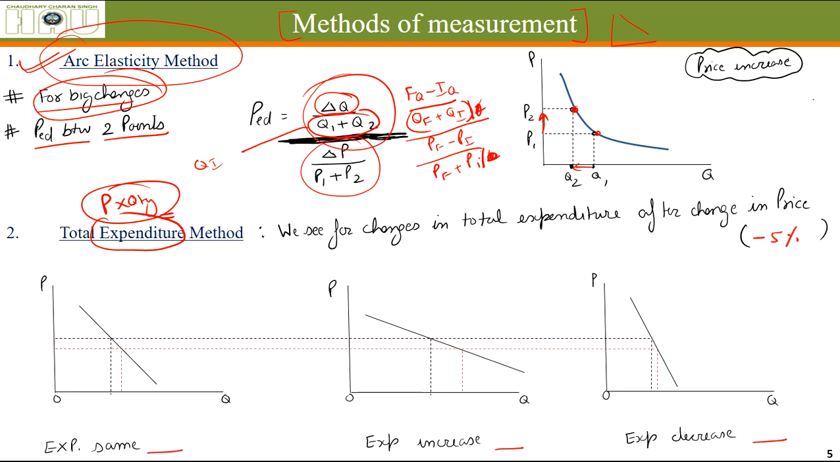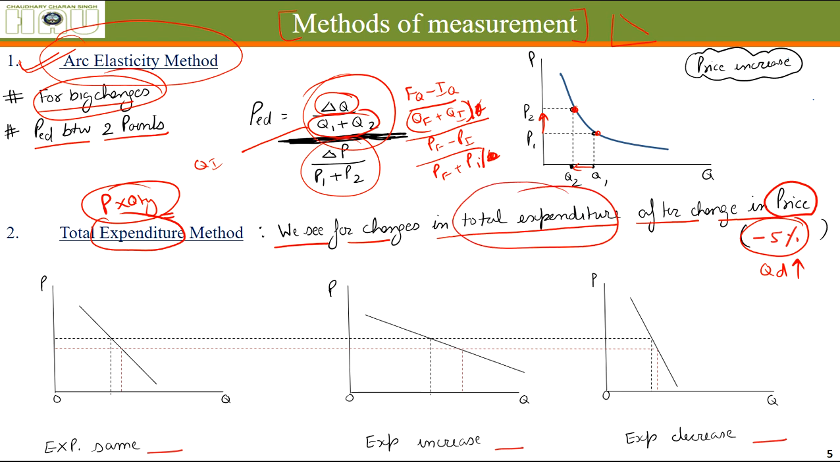This is the amount you have spent on your purchase. If we look at changes in total expenditure that a person makes after there is a change in the price of the goods he is buying, let's say there is a reduction in price, and definitely the quantity demanded is going to increase. By how much the expenditure increases due to a 5% reduction in price will tell us about the elasticity of demand.